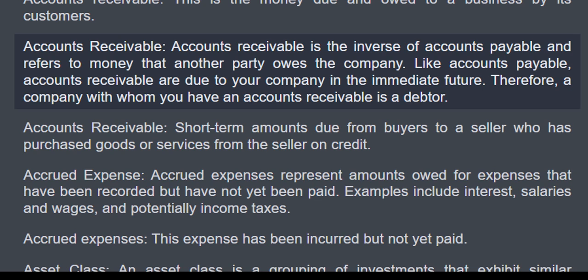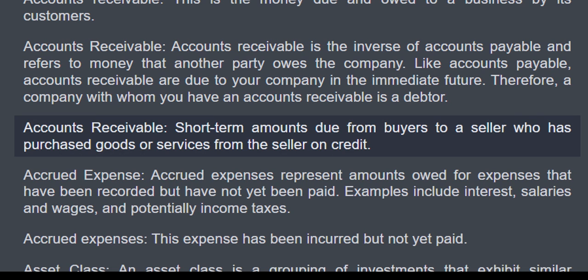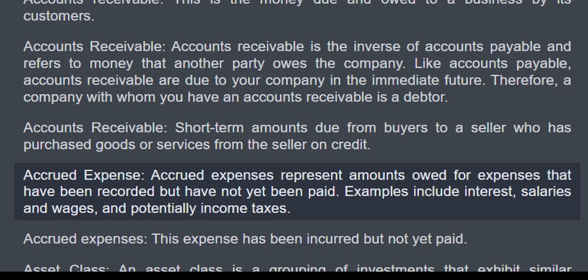Like accounts payable, accounts receivable are due to your company in the immediate future. Therefore, a company with whom you have an accounts receivable is a debtor. Accounts receivable, short-term amounts due from buyers to a seller who has sold goods or services to the buyer on credit. Accrued expense. Accrued expenses represent amounts owed for expenses that have been recorded but have not yet been paid.